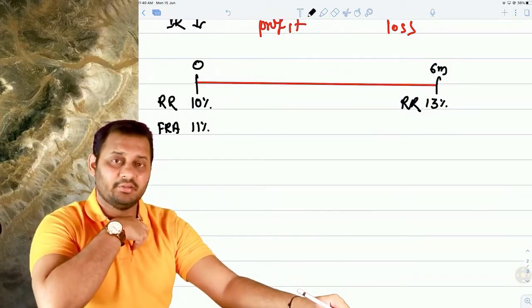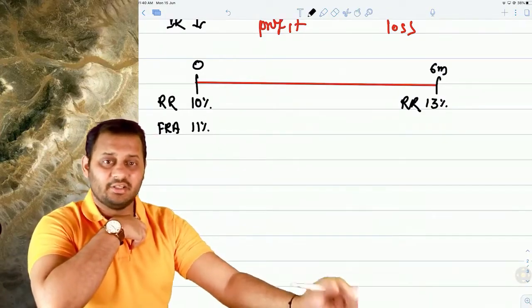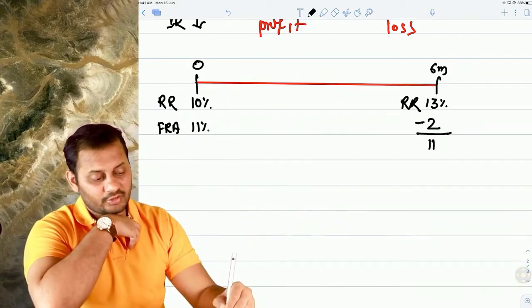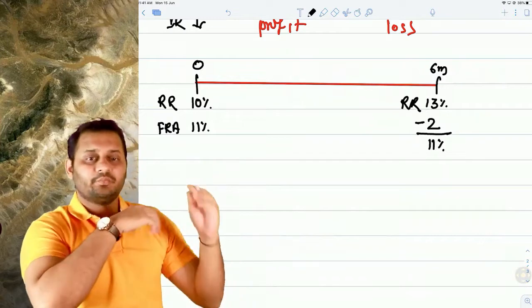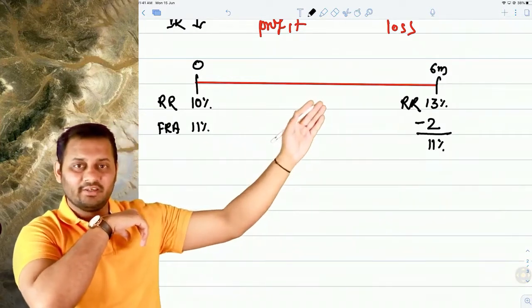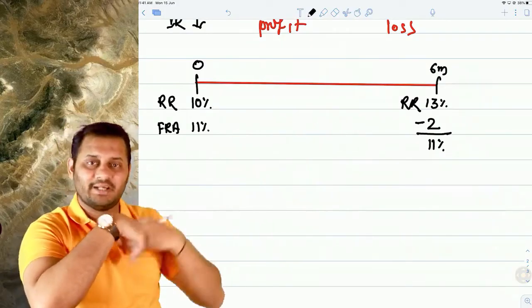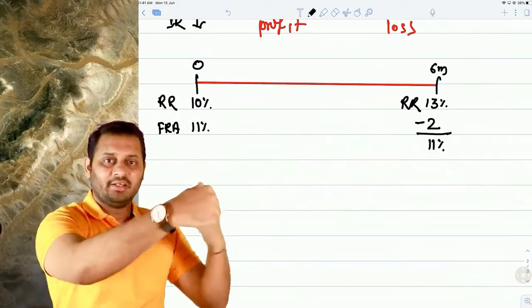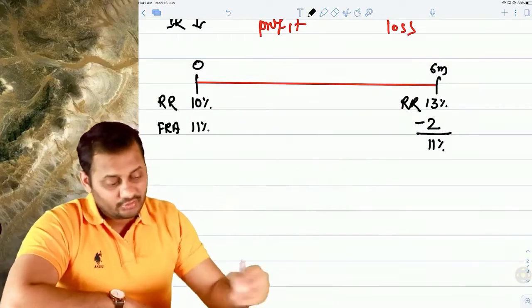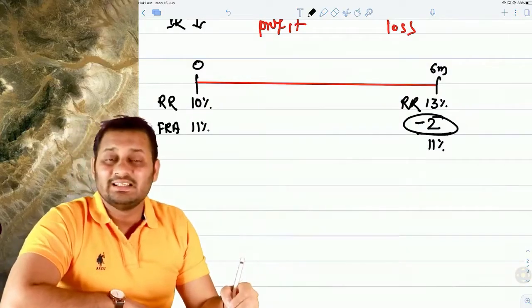The party on the other side in the forward rate agreement will pay back 2% to you, and your net cost will be 11%. So instead of directly borrowing the money at 11%, you will be borrowing the money at 13% and receiving 2% from my side. So paying 13% and receiving 2% is as good as 11%. So this 2% is called the settlement amount.